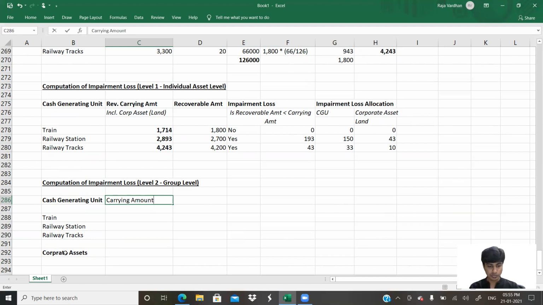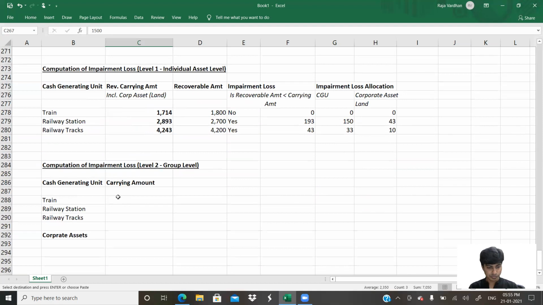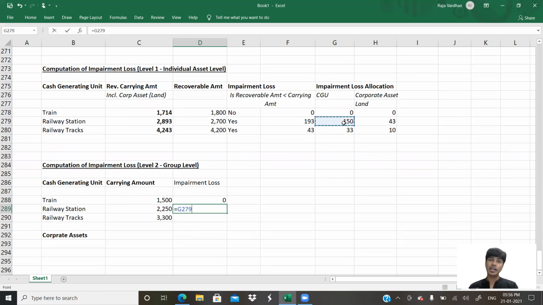Carrying amount. What exactly is the carrying amount of these assets? We have it here: 1500, 2250, and 3300. Okay, impairment loss. Which is the impairment loss against the train? Zero. Train is not at all impaired. How about this? It is 150, not 193. How about this? It is 33. You get that? Okay.